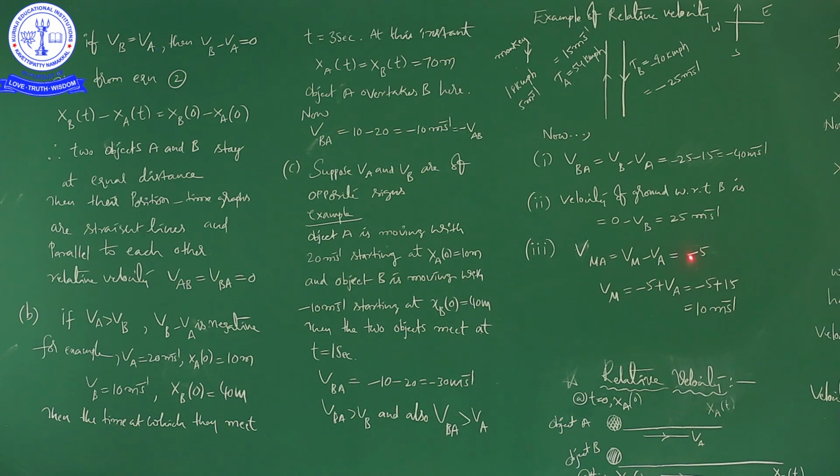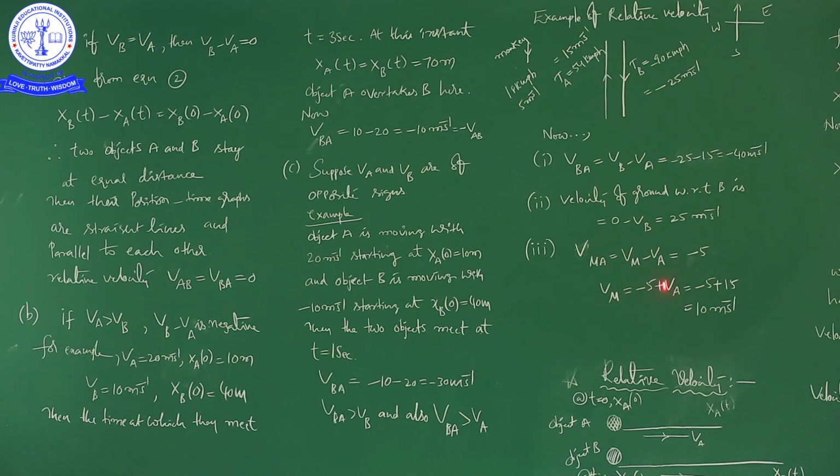Already it is given, because this is the velocity of monkey with respect to train A, which is minus 5. But what we have to find is Vm. So Vm minus Va is equal to minus 5.